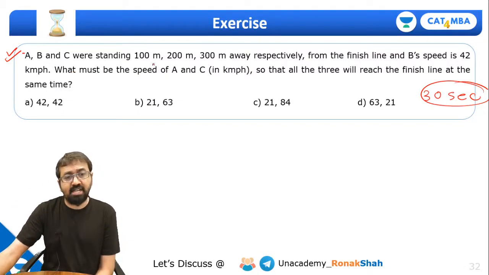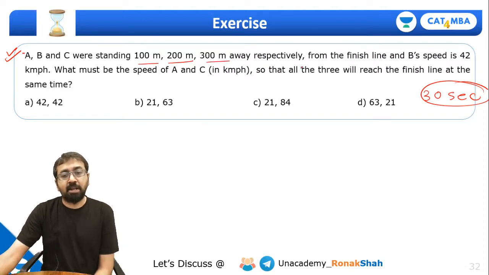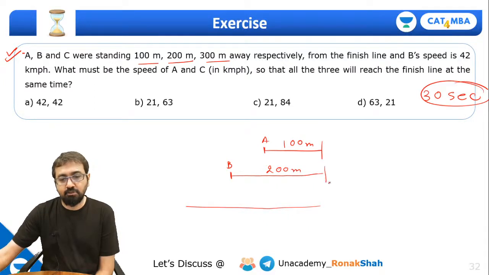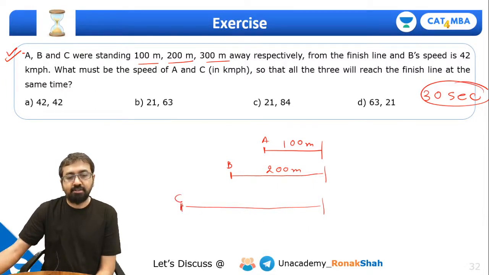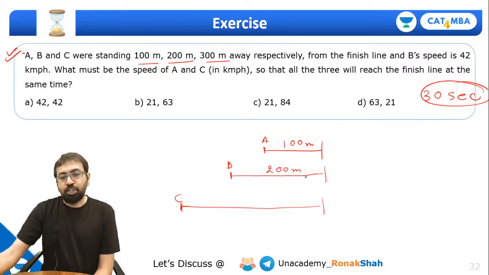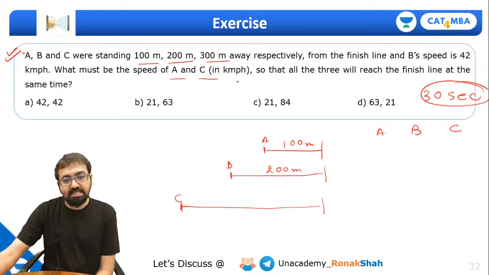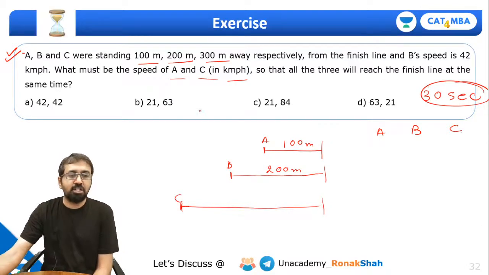A, B, C were standing 100 meters, 200 meters and 300 meters respectively from the finishing line, right? So A is just 100 meters away, B is 200 meters away, and C is 300 meters away. This is the finishing line, by the way. Now B's speed is 42 kilometers per hour. What must be the speed of A and C in kilometers per hour so that all three will reach the finishing line at the same time?